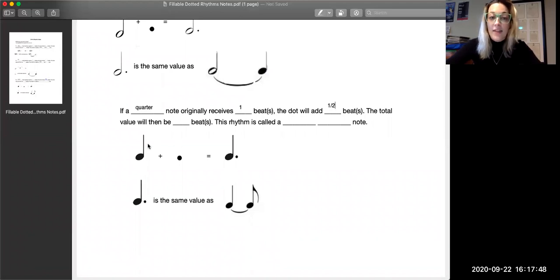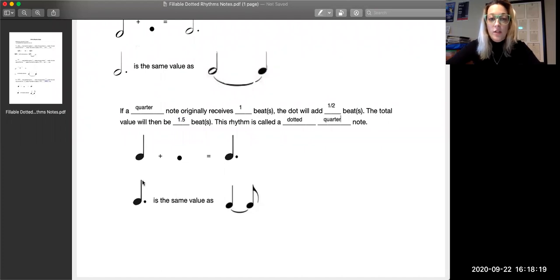So we're going to add then these two things together. So if this is 1 and this is a half, that means our final product is going to be 1.5 beats. So I'm going to put 1.5. So that means this symbol here is going to get 1.5 beats total. And that's just a quarter note plus a dot, which again, super easy. We are just calling it a dotted quarter note. So your dotted quarter note is going to get 1.5 beats.